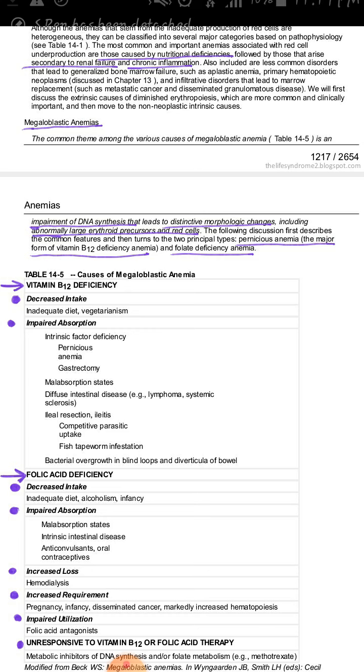Then here we have discussed that alcoholism results in folic acid deficiency. Basically, alcohol also acts in such a way that it inhibits the conversion of polyglutamates to monoglutamates. When polyglutamate is not converted to monoglutamates, then folic acid cannot be taken inside the cells in the jejunum, and folic acid deficiency can take place. So these are all the conditions in which the deficiency of vitamin B12 and deficiency of folic acid can occur.